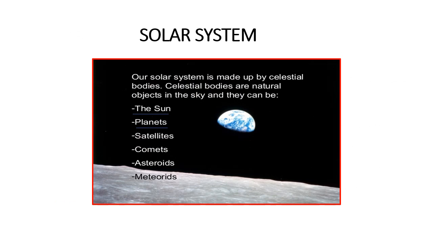Thus, we can say that our solar system is made up of celestial bodies called the sun, the planets, satellites, comets, asteroids, and meteoroids. All these celestial bodies differ in characters from each other.